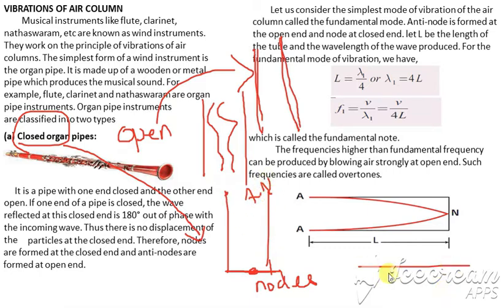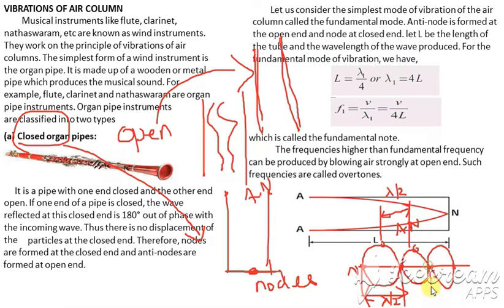We have seen nodes and antinodes already, is it not? This is a stationary wave. In this stationary wave, these are said to be nodes, and the maximum displacements are said to be antinodes. Next, the distance between any two nodes or any two antinodes is lambda by 2. Same way here also, lambda by 2.